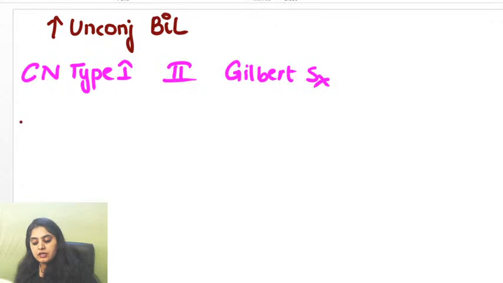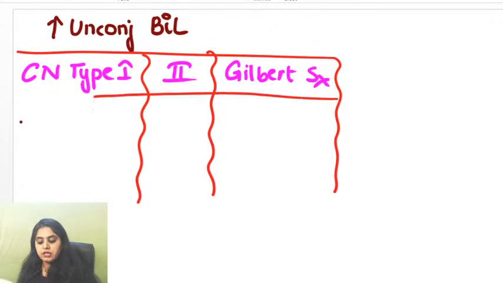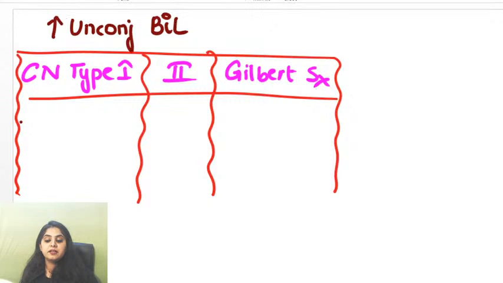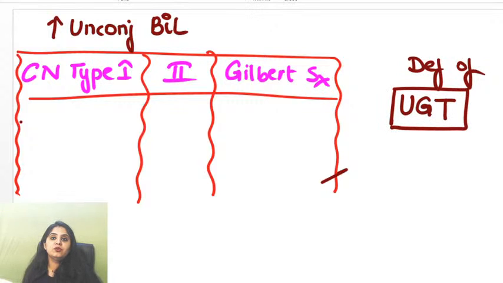So remember, Crigler-Najjar type 1, Crigler-Najjar type 2 and Gilbert syndrome are your increase in unconjugated bilirubin. Why is unconjugated bilirubin increasing? Anyone? What enzyme is deficient? You know all this. There's a deficiency of UDP glucuronyl transferase.